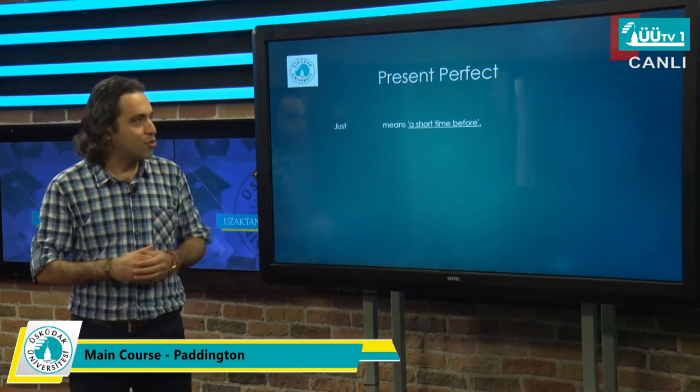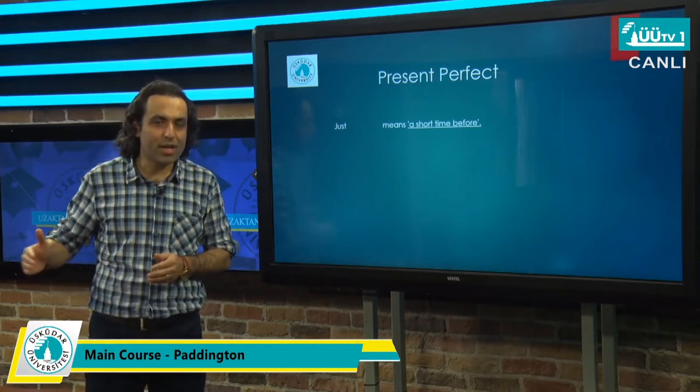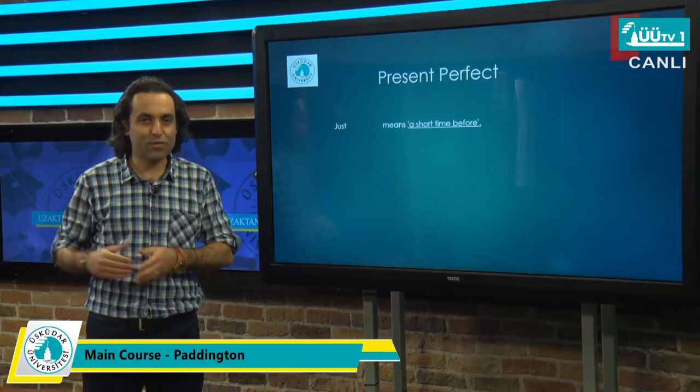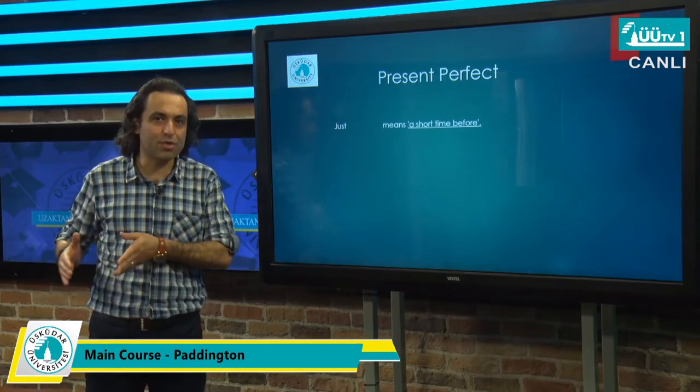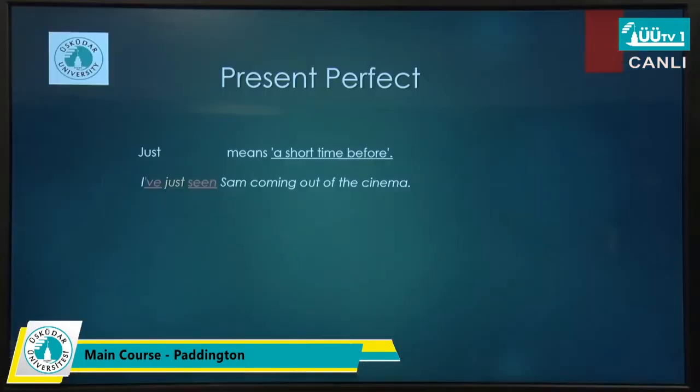When we talk about just in a sentence, it means that the action has happened shortly, close to the present tense. It was in the past, but so close to the present tense. I've just seen Sam coming out of the cinema. So I was standing in a corner of the street, and when I talked to you, a moment before or a minute before, I saw Sam leaving the cinema.